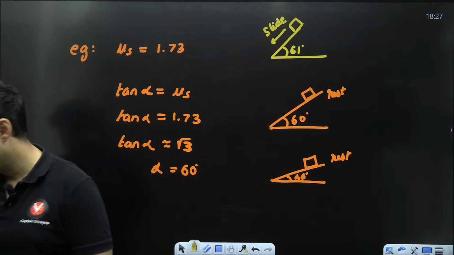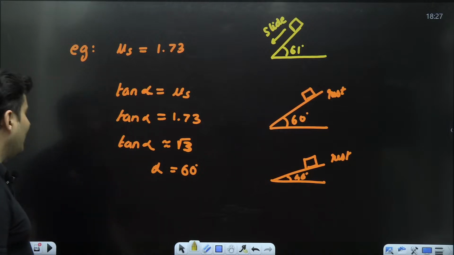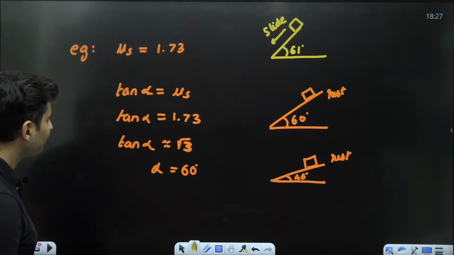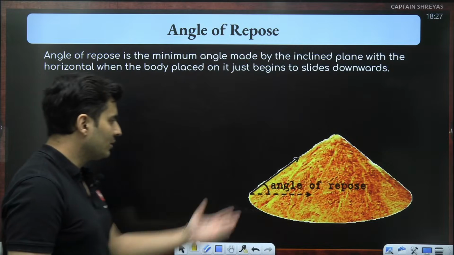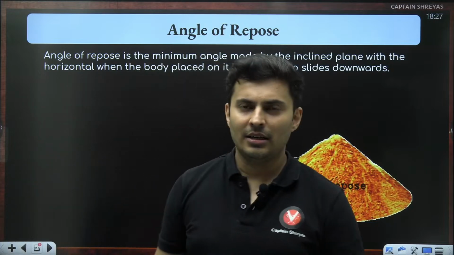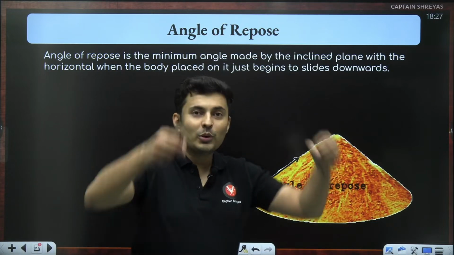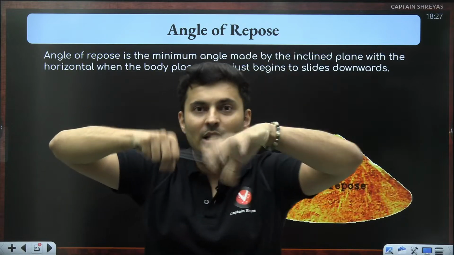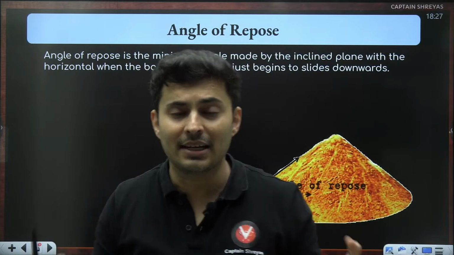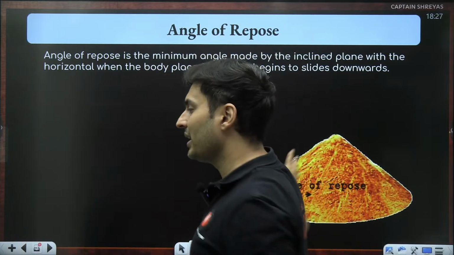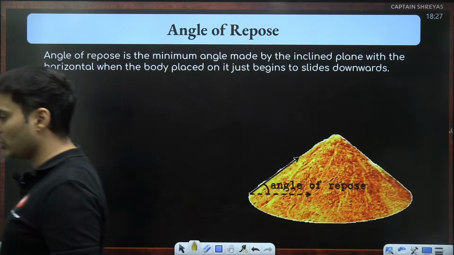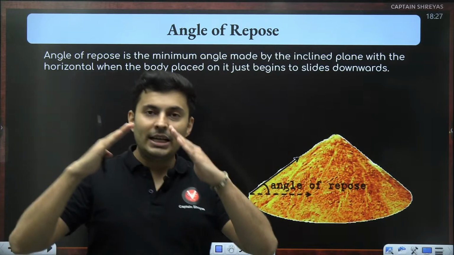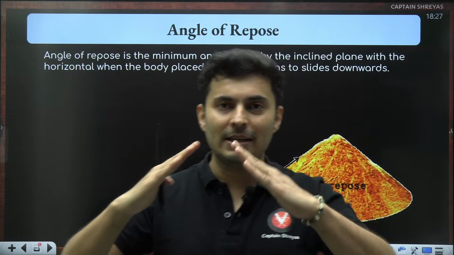Okay, doesn't matter. There is another interesting application of this angle of repose. In fact, this was also one of the questions in JEE last couple of years. If you put sand, have you seen the sand makes a conical shape? If you keep pouring sand, if you have gone to the beach or played with the sand, have you seen the sand makes a conical shape like this? Have you seen that? Yes or no? Do you know there is a particular reason why it makes that conical shape?